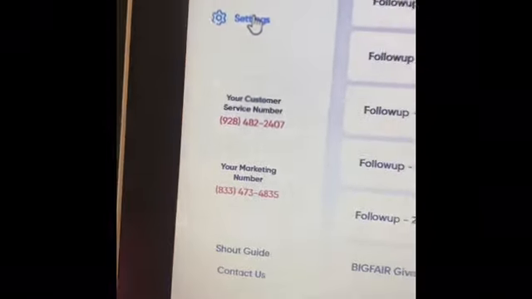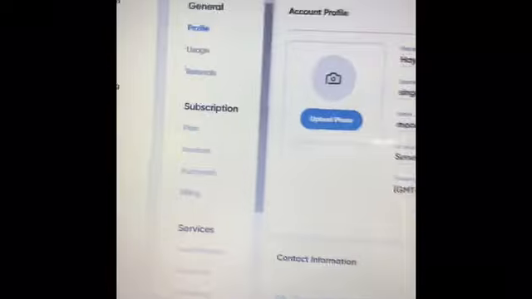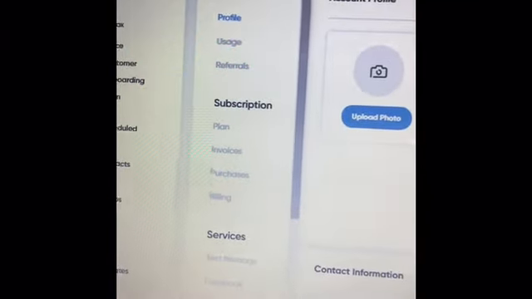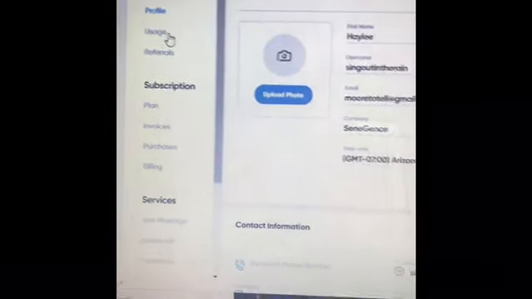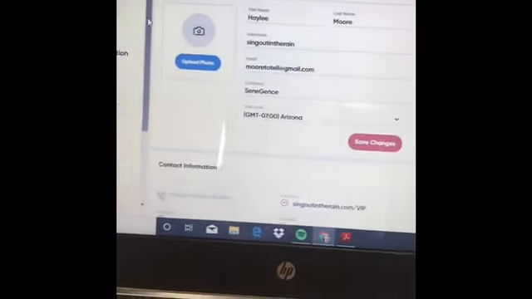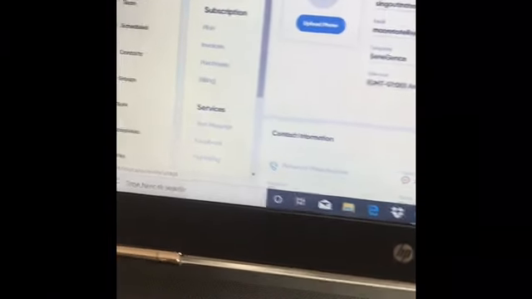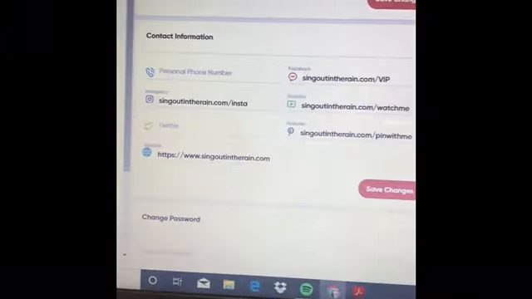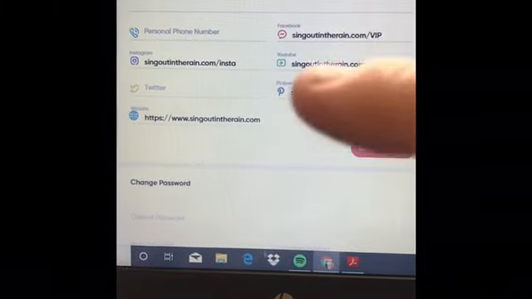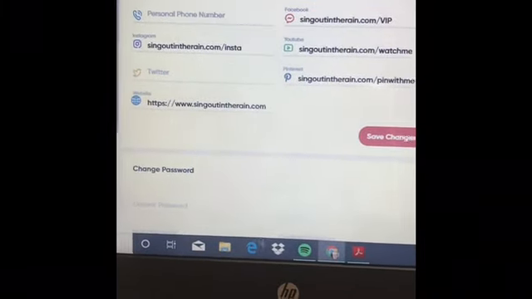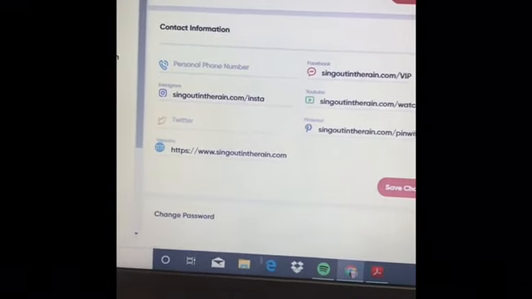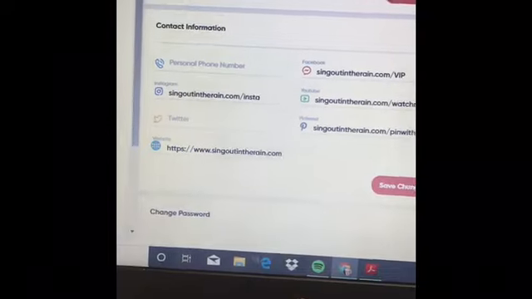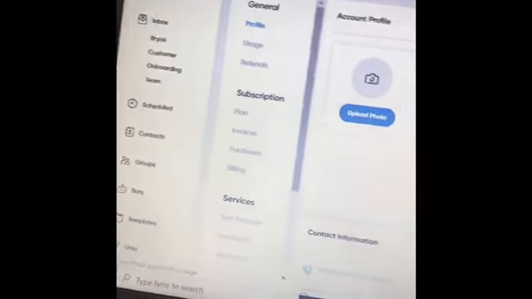Okay. We're going to go back up here, first of all, into settings, and we're going to play in settings for just a minute. So in settings, you have general. First of all, you have a profile. You can upload a picture. You can look at your usage and how much you have actually used so far. This is my profile. It's going to tell me you can log in here all the different ways that you want them to be able to contact you. And really, the nice thing about this is it links to your Facebook, it can link to your YouTube, it links to your Pinterest. It just has those access points for you.